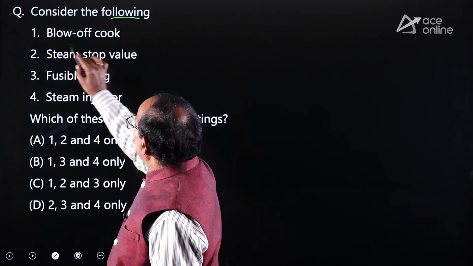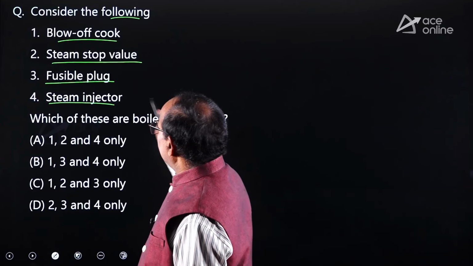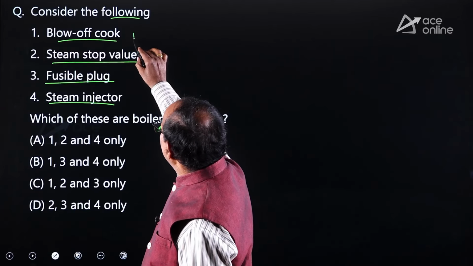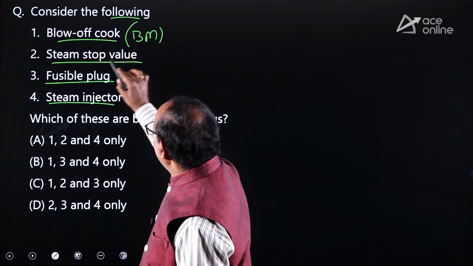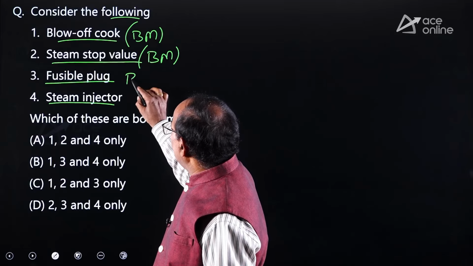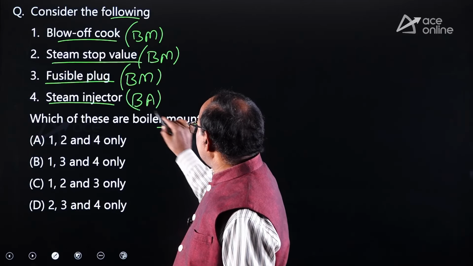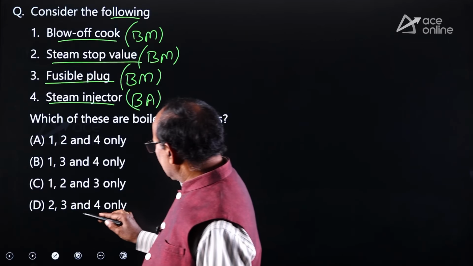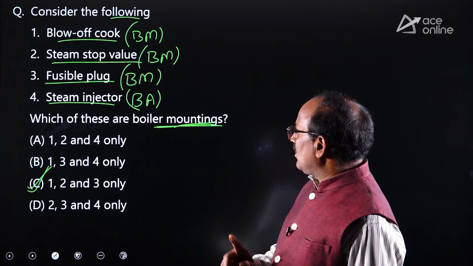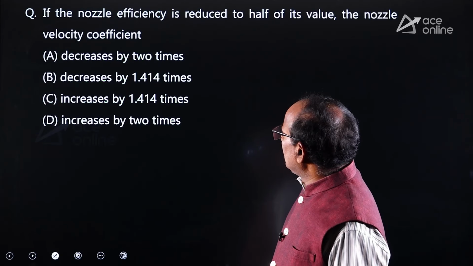Consider the following: blow-off cock, steam stop valve, fusible plug, steam injector. Which of these are boiler mountings? Blow-off cock is a boiler mounting. Steam stop valve also boiler mounting. Fusible plug also boiler mounting. Whereas steam injector is a boiler accessory. Since it is asking for mountings, 1, 2, 3, option C is absolutely correct. Blow-off cock, steam stop valve, fusible plug: these 3 come under boiler mountings. Okay. Similarly, look at the other one.